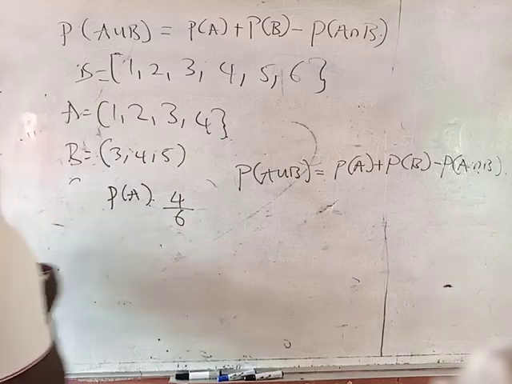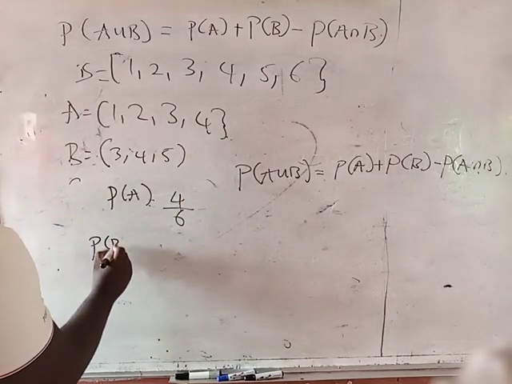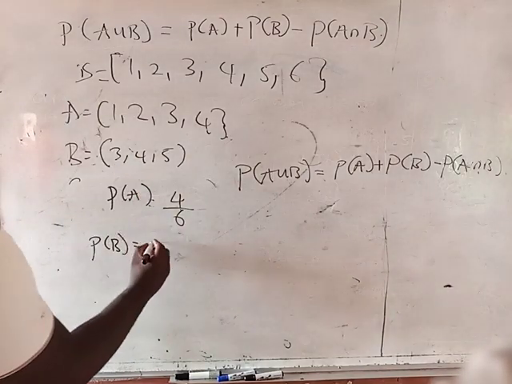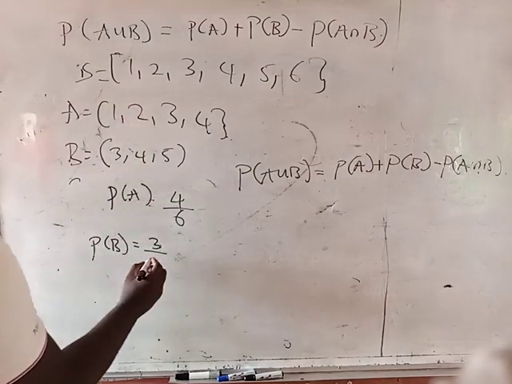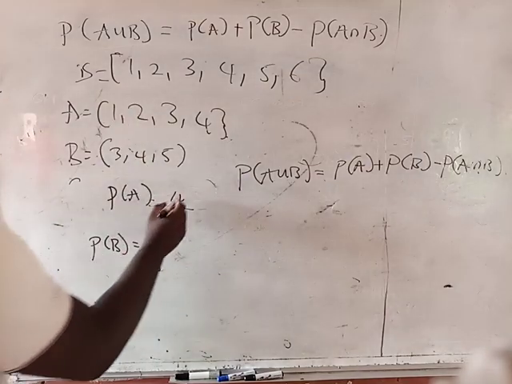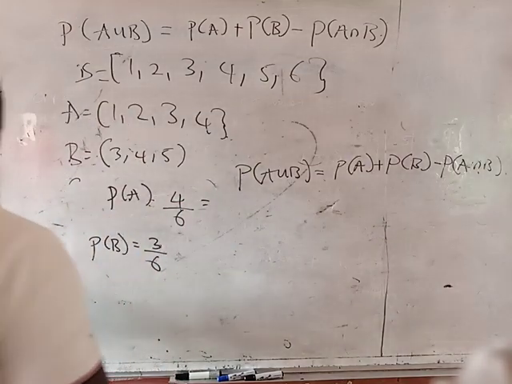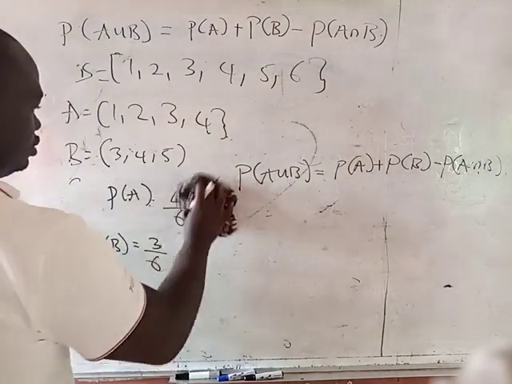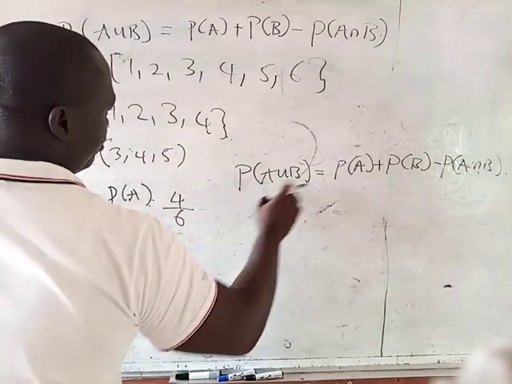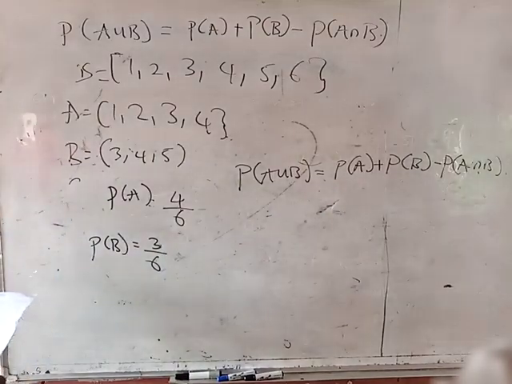The probability of B is the outcome of 3. The total number of outcomes is 6. So the only thing I'm going to do is insert the formula.